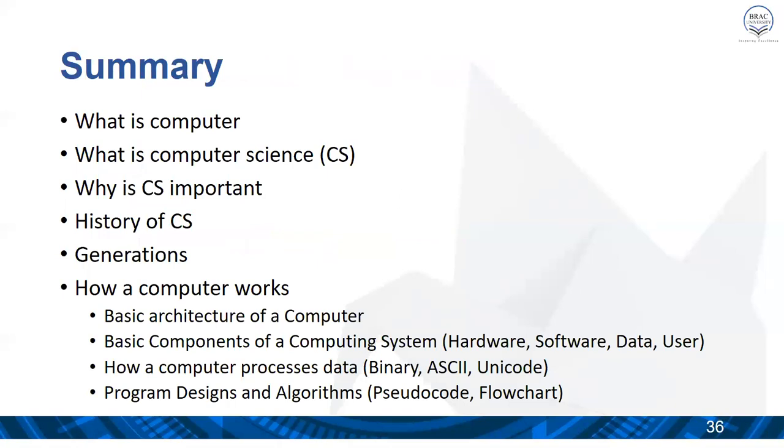Let me summarize the contents covered in this chapter. We covered what computer science or CS is, why CS is important, the history of CS, generations, how a computer works, including the basic architecture of a computer, the basic components of a computing system, how a computer processes data, and finally program design and algorithms.